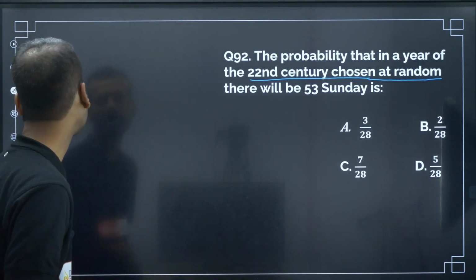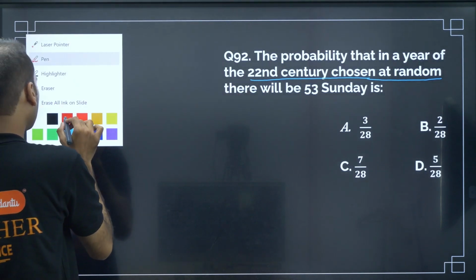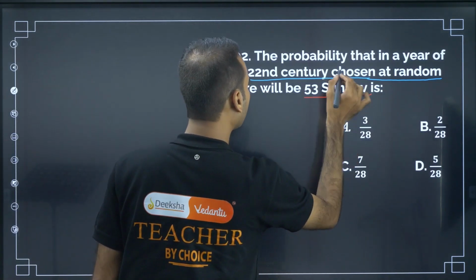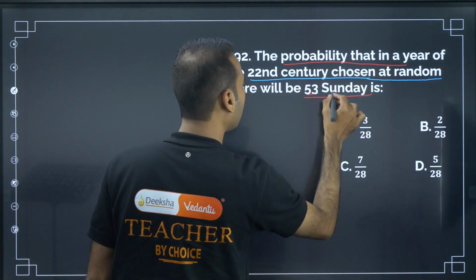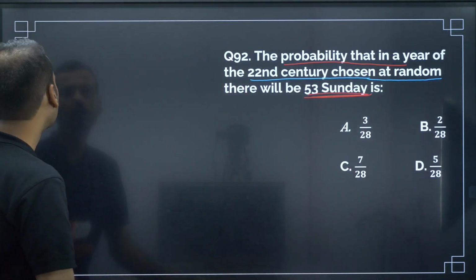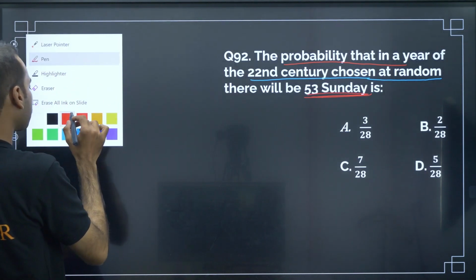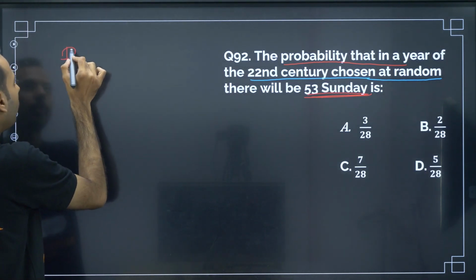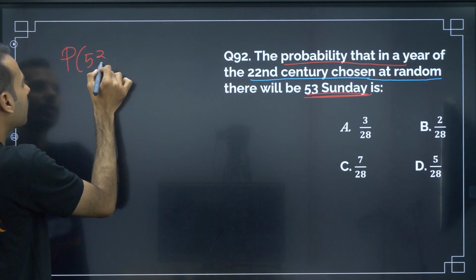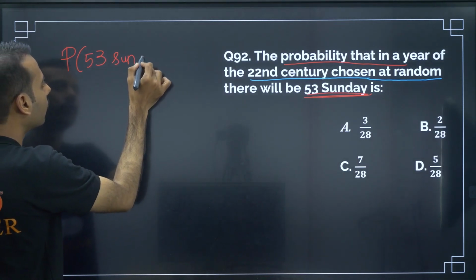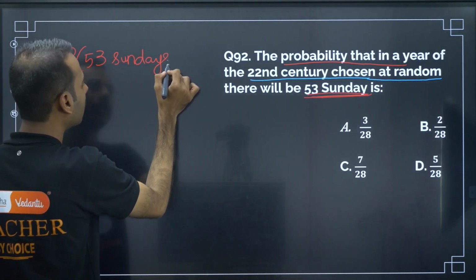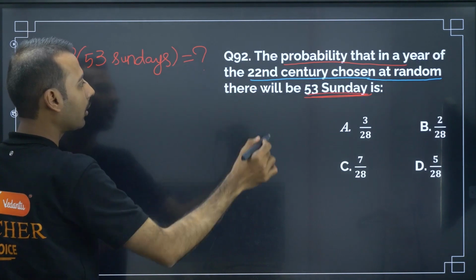There will be 53 Sundays. What is the question? The question is the probability that there will be 53 Sundays. So the question is probability of 53 Sundays. This is the question.